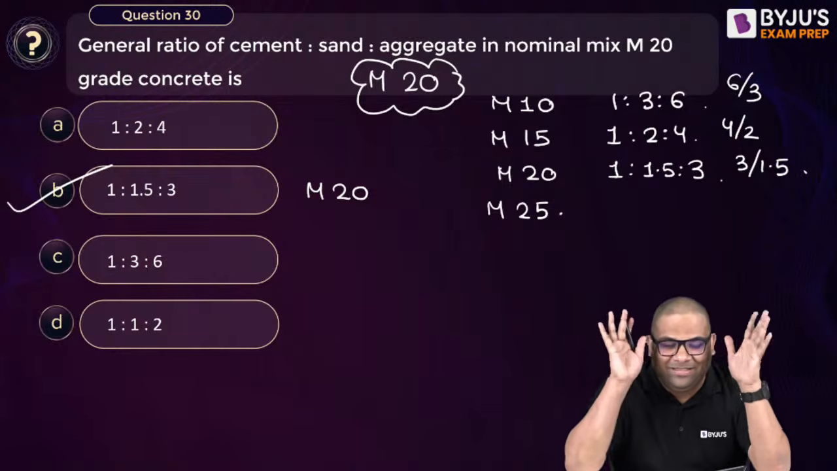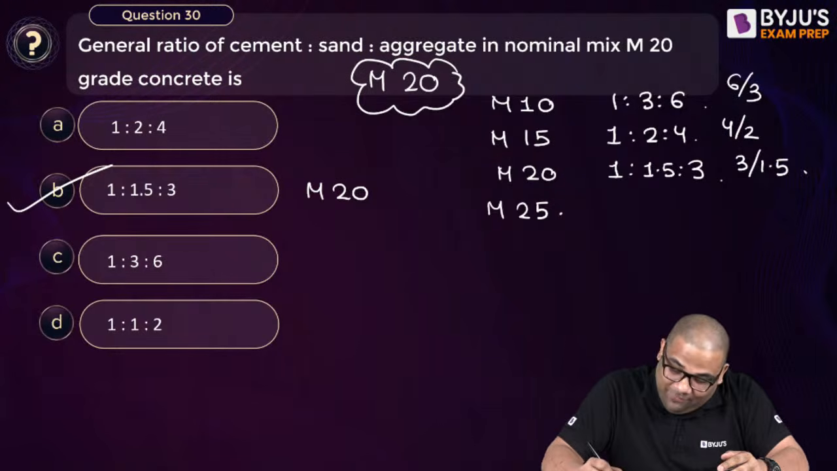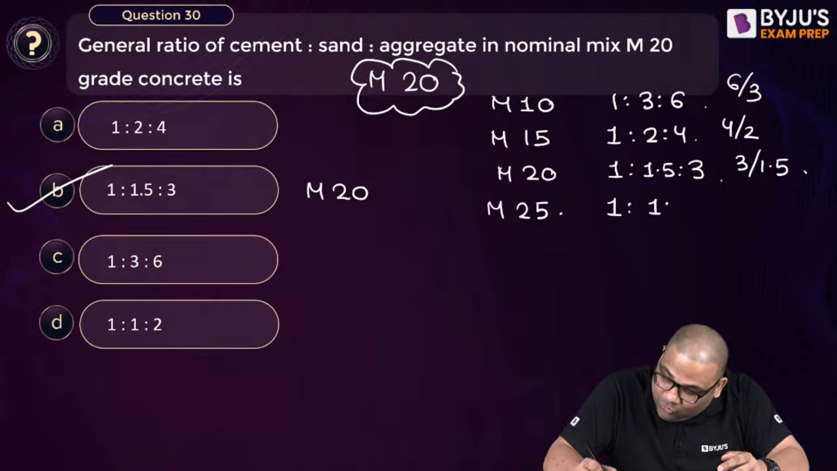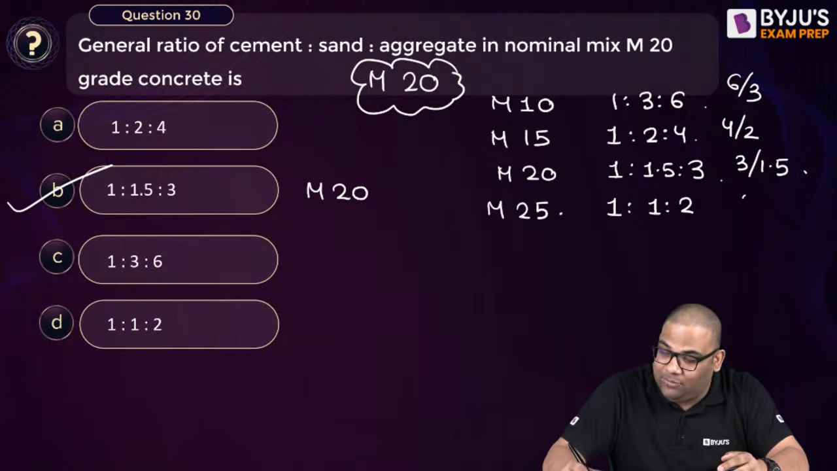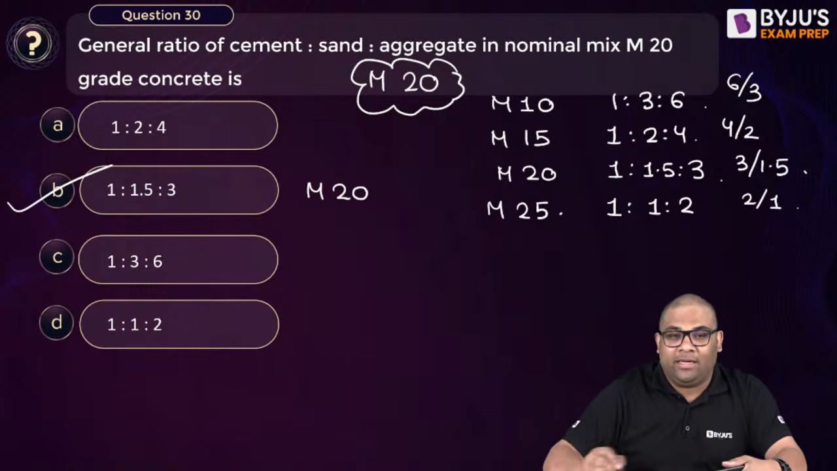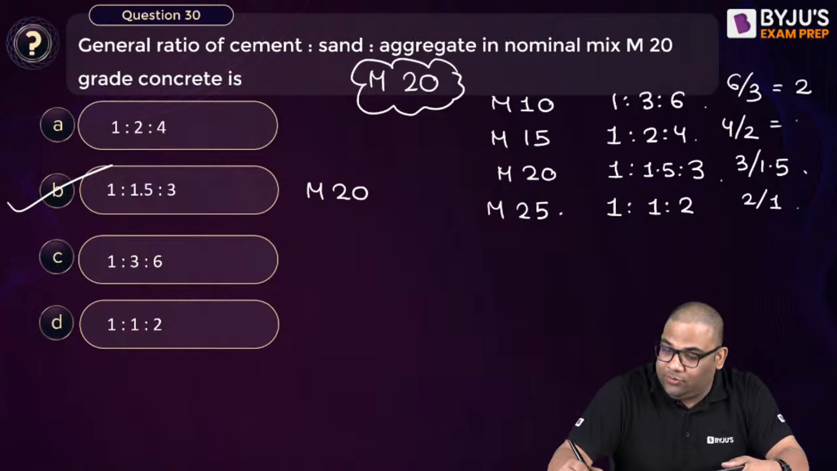See, focus on preparation. M25 is 1:1:2. Again, you can see that 2/1, the ratio is same. The ratio is same only.